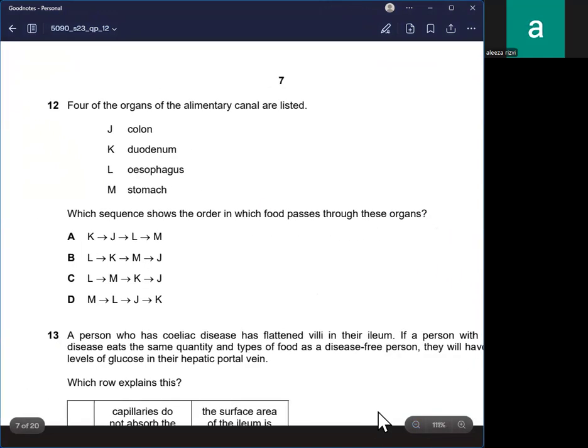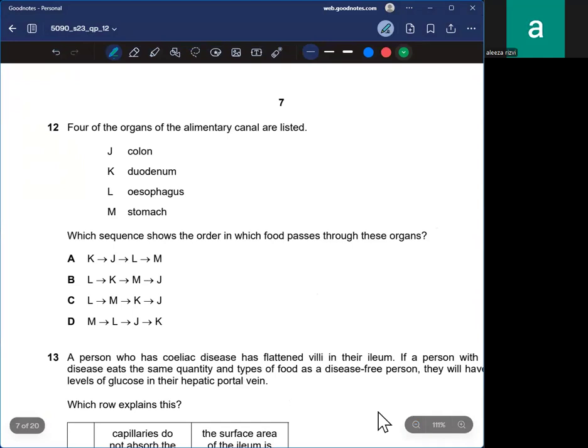All right. Question number 12. Four of the organs of the alimentary canal are listed: J, K, L, M. Which sequence shows the order in which food passes through these organs? First of all, we know that it starts from L, which is the esophagus. So the options with L would be selected. We only have 2, so A and D would be ruled out.